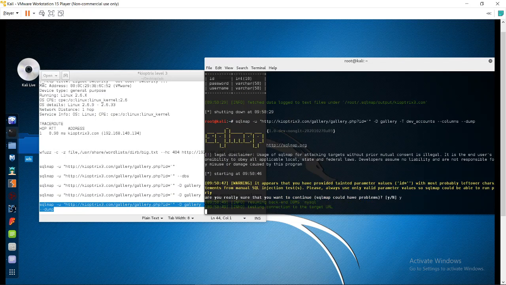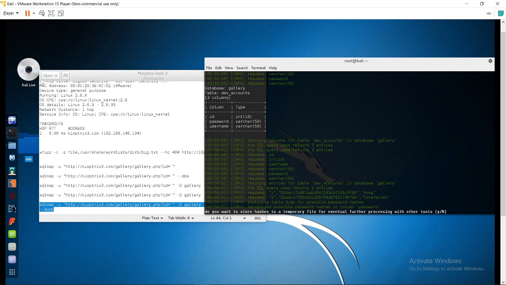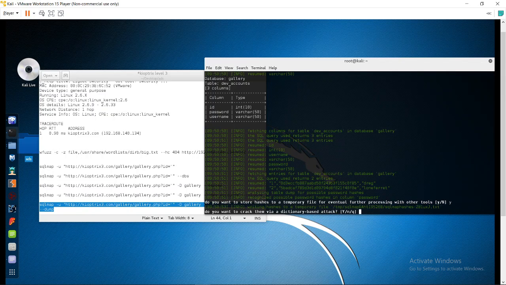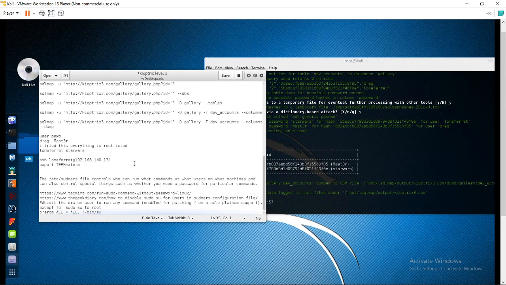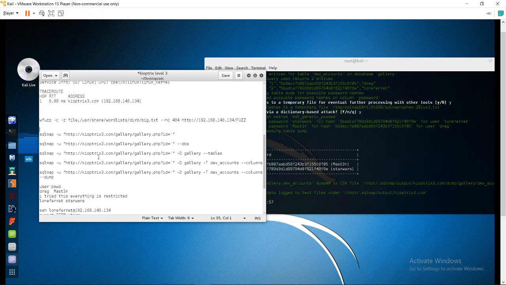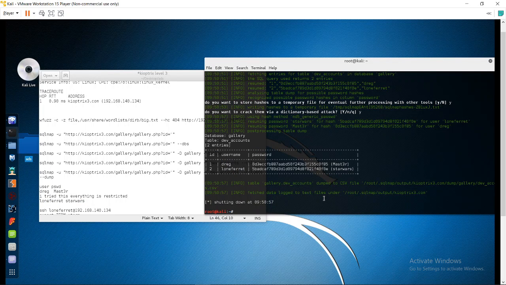Are you sure? Yes. Yes, I also want to crack it. So this is it, I got the information. dreg and loneferret. Okay, so I already copied it. dreg master and loneferret starwars.